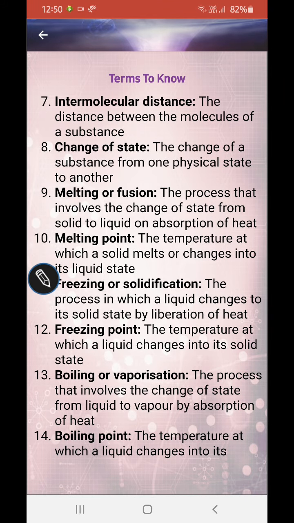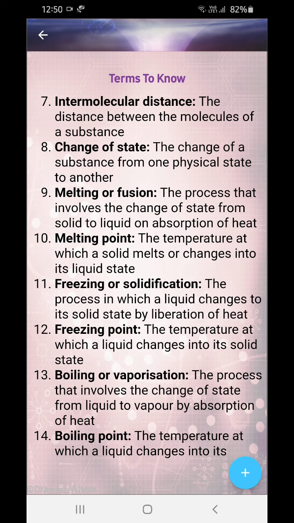Now we have intermolecular distances also. The distance between the molecules of a substance is known as intermolecular distance. You will know all this.